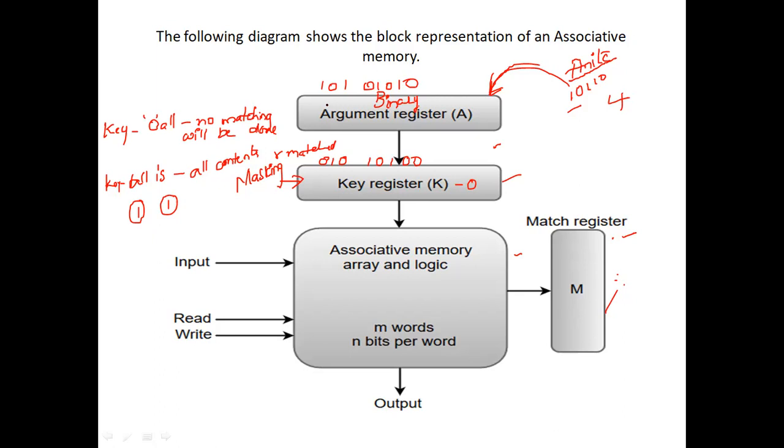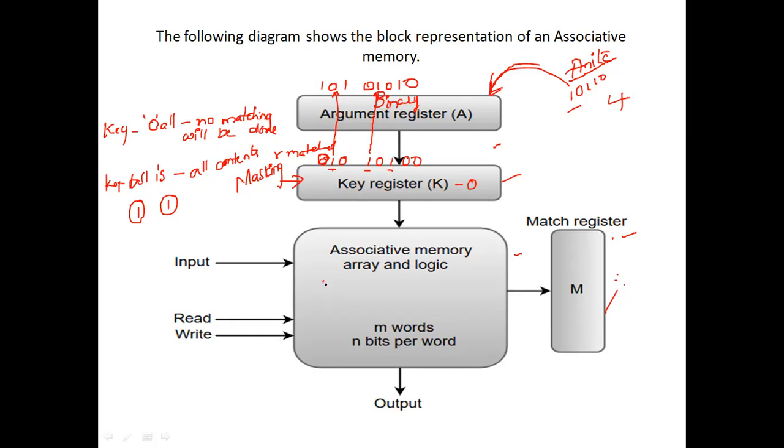So here whenever the 0 is there, then there is no matching. Whenever the 1 is there, this 1 is going to be matched with 0. So wherever the 1 is there, those places only are going to be matched with this associative array logic.